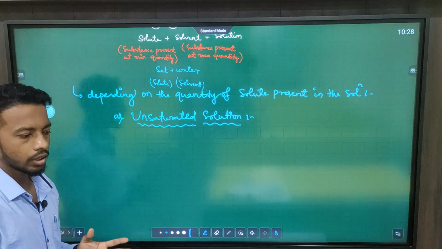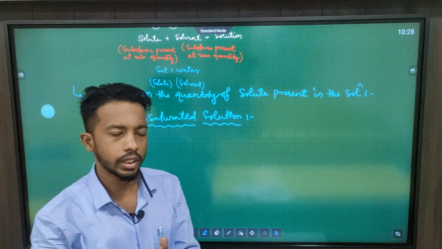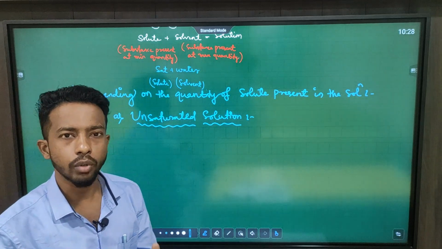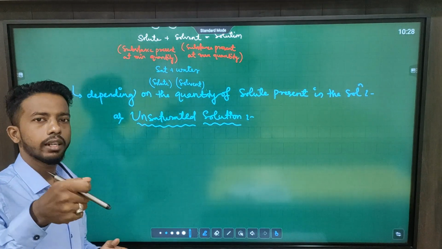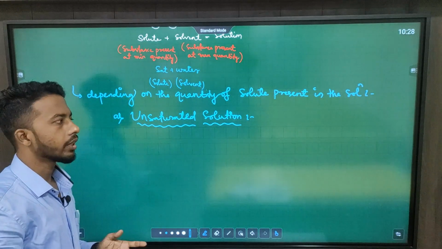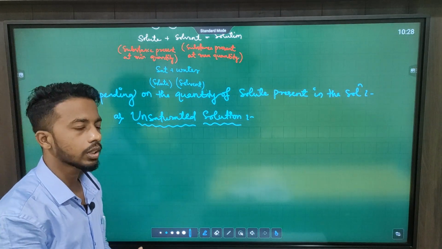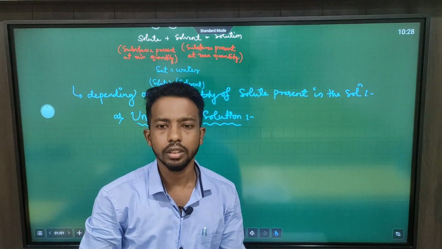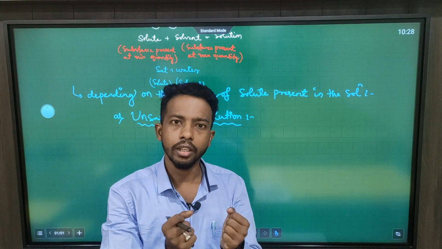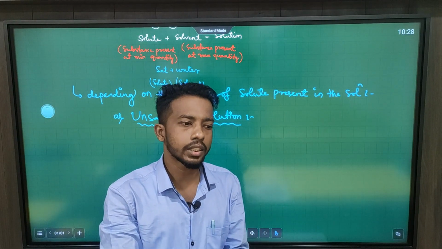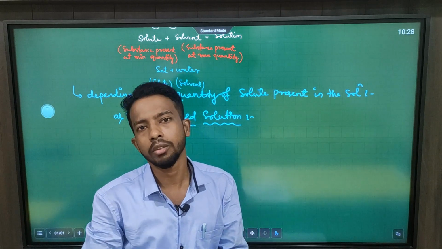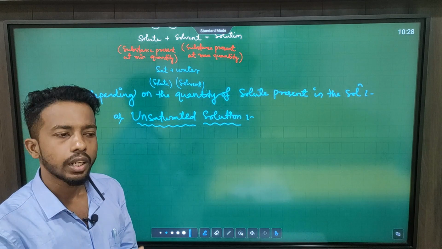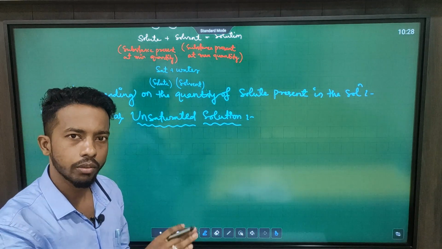Unsaturated solution means, suppose we have taken one solvent, let us assume here water, and in water, suppose we add 1 tablespoon of salt, so we will get salt water or salt solution. Clear? Now, suppose we have taken 1 glass of water and added 1 tablespoon of salt.